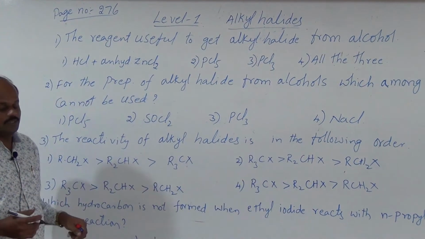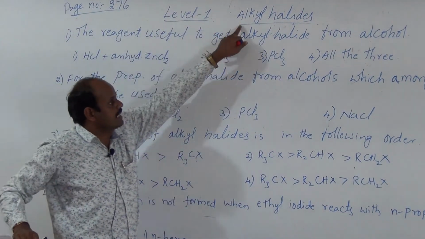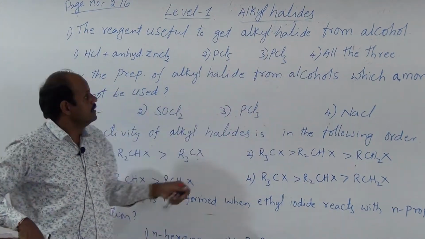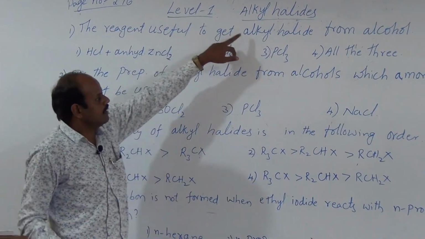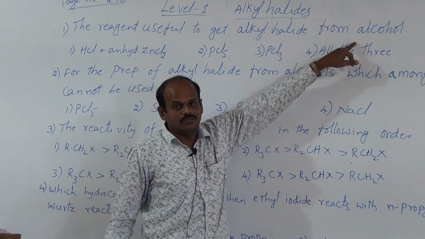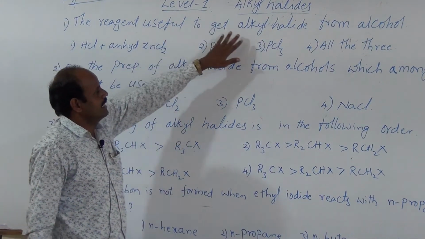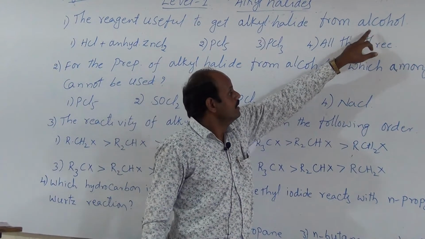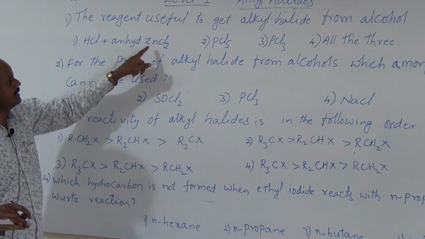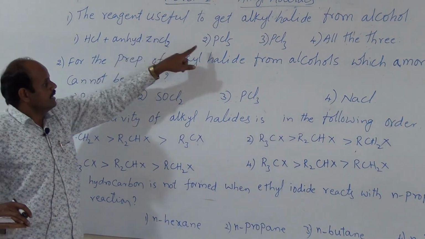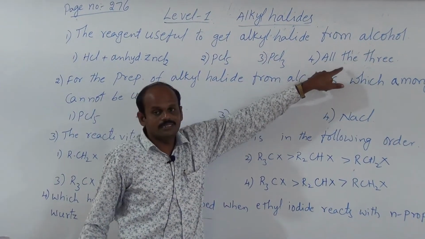Open your CET books, page number 276, level 1, alkyl halide topic. In this one, the first bit is: the reagent useful to get alkyl halide from alcohol. That means it is based on preparation of alkyl halides from alcohols. Which options are given here? First option is HCl plus anhydrous ZnCl2, second option is PCl5, third option is PCl3, and fourth one is all the three.